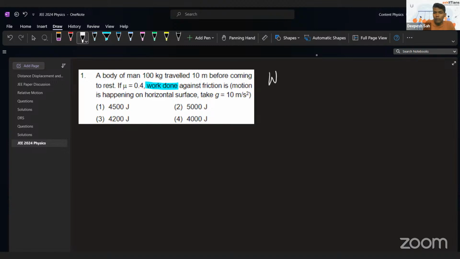We all know that work done is equal to what? Change in kinetic energy, the work energy theorem. And the change in kinetic energy is basically half mv square. As we can clearly see, the final velocity is zero as the body is coming to rest, so we don't need to write the final velocity. So half mv square. Mass is clearly given in the problem, so that's not the hectic part. We need to find the value of velocity. How can we find the velocity? v square minus u square is equal to 2as. Yeah, we all know that.